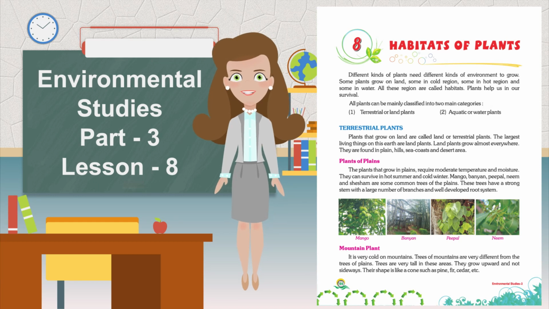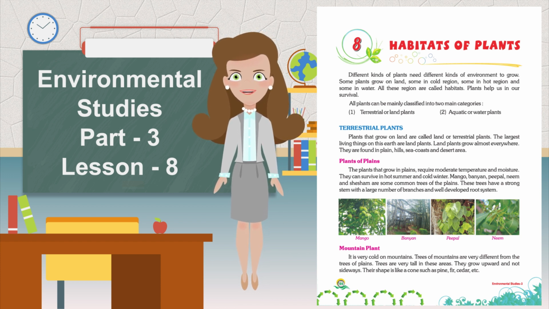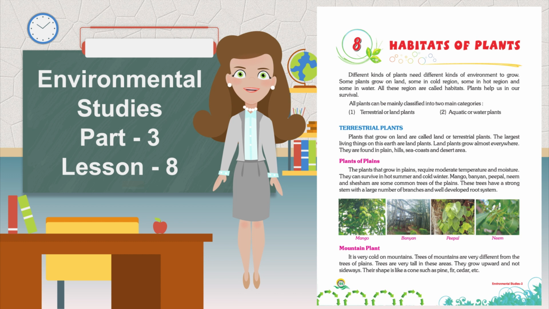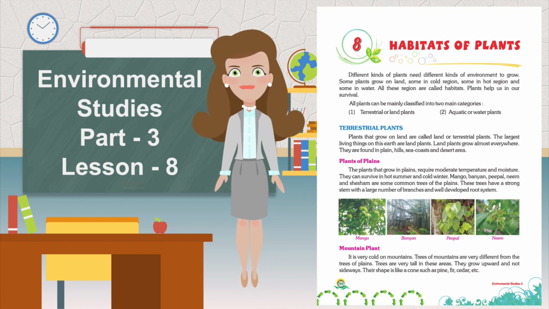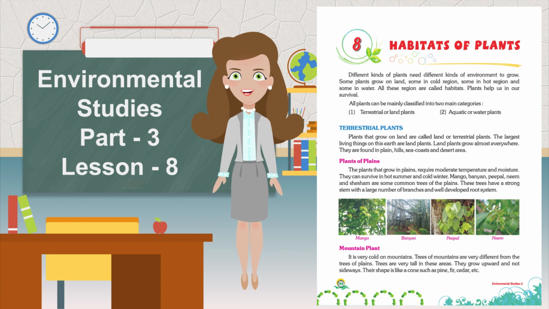Chapter number 8. Habits of plants. Different kinds of plants need different kinds of environment to grow. Some plants grow on land, some in cold regions, some in hot regions, and some in water. All these regions are called habitats. Plants help us in our survival.